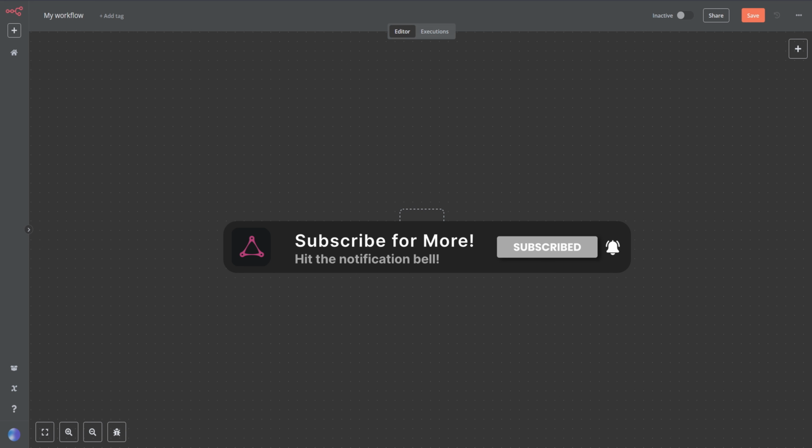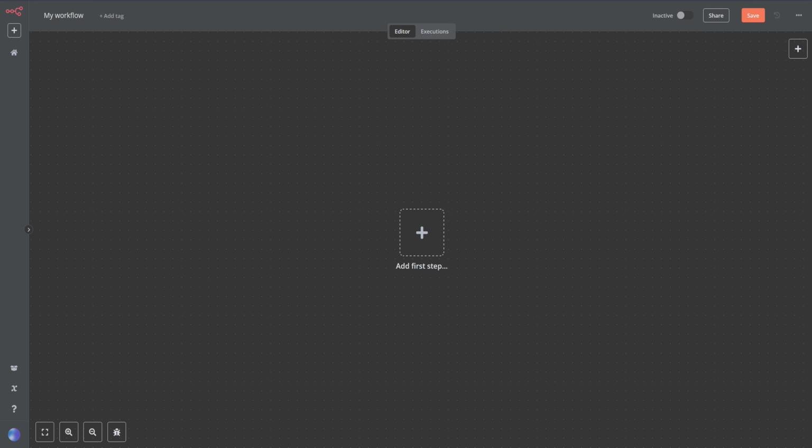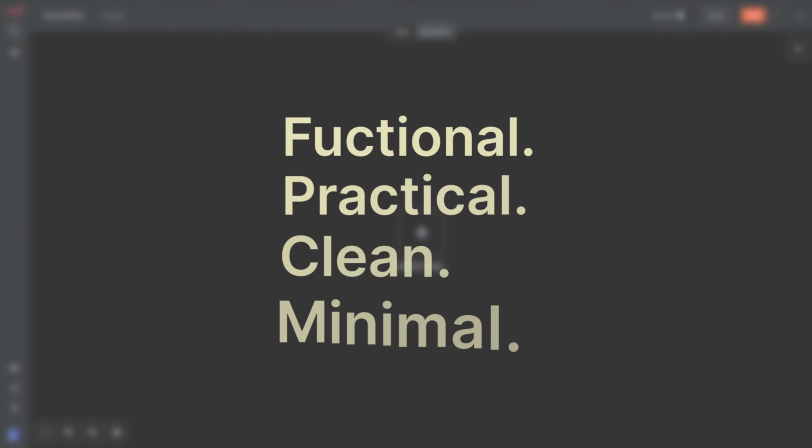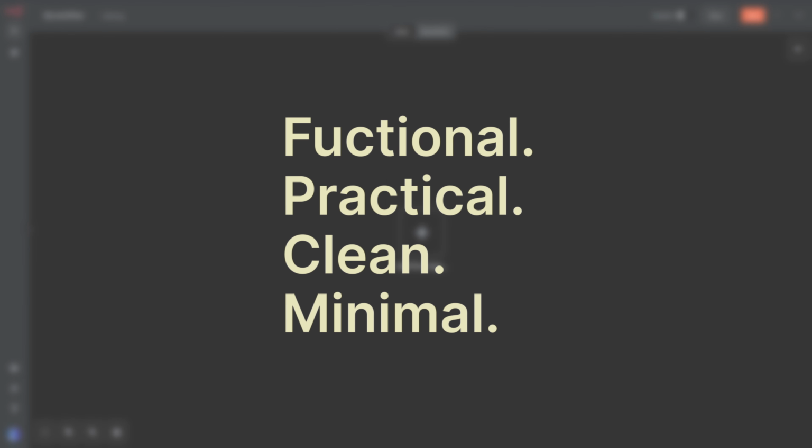The user interface of an automation app is pretty darn important. Not only does it allow you to do what you need to do quickly, but it also needs to be easy on the eyes because believe me, you're going to be looking at this thing for many, many hours as you build out your automations. So the user interface needs to be functional, it needs to be practical, it needs to be clean, it needs to be minimal, and n8n hits all of those points out of the park.